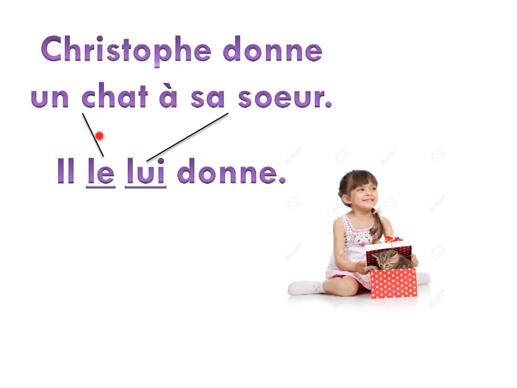So the un chat becomes le, because it's masculin. We pop it in front of the verb. We also say, hey, lui, because we're giving it to her, and also something else is kind of in the way. The cat is really what's being given. She's just the indirect recipient of it. Because of our structure order, we do le, lui, and donne. He gives it to her.